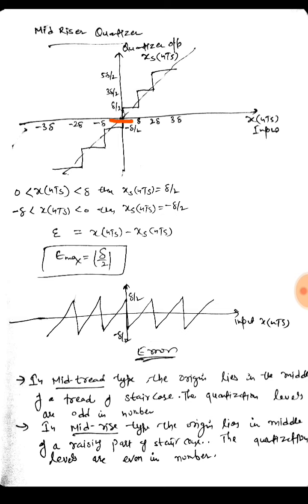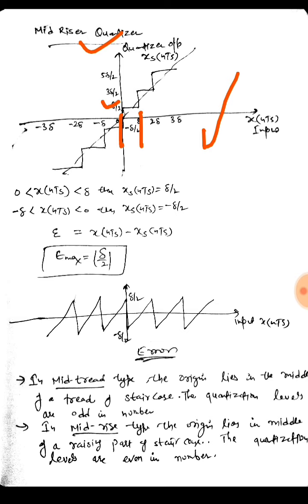Here, if the x-axis represents the sampled input and the y-axis represents the quantizer output, then for a sampled value from 0 to delta, our quantized value would be delta by 2.